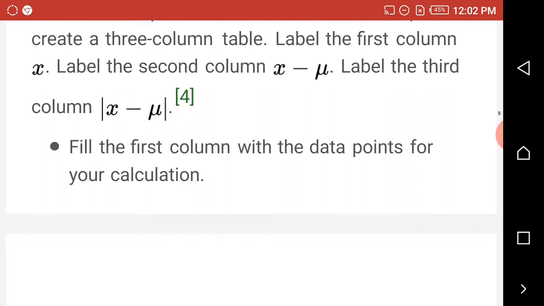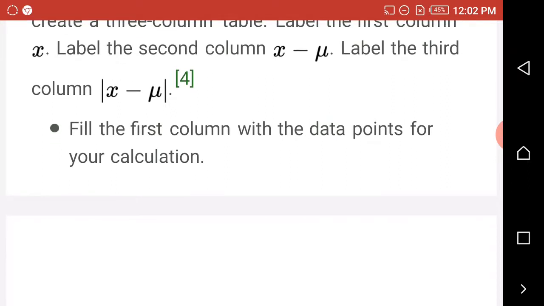Then label the third column as the absolute value of X minus U. As it is shown on your screen, just look at how I put the vertical bars.